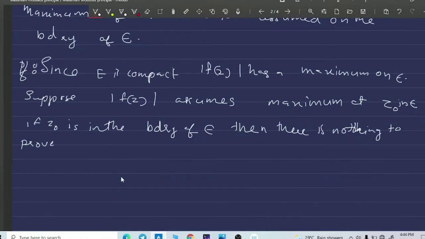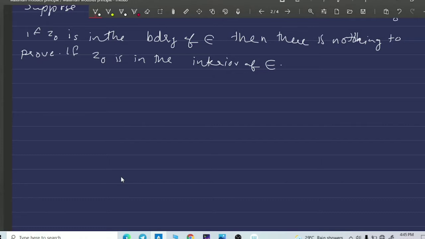And if z naught is in the interior of E: here E is a closed and bounded set, so the interior of E will be the union of open connected sets, and each of the open connected sets is known as a component.